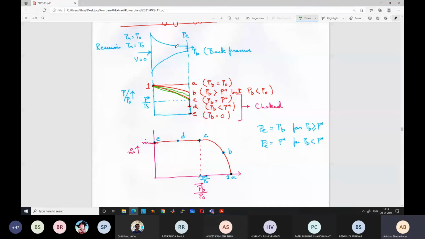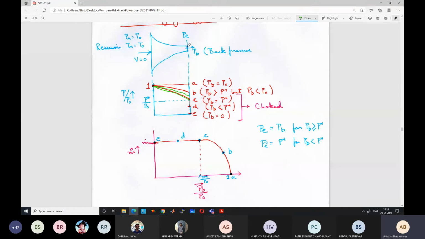Based on the shape of the nozzle, can you tell me where it can attain M equal to 1? Sir, it will attain it at the throat only. It will attain it at the throat only because there is no other option. If it attains M equal to 1 at some other location, what will happen at the lower cross-sectional area? So ultimately it will attain M equal to 1 at the throat only. Whatever the C condition was, it will remain as such.